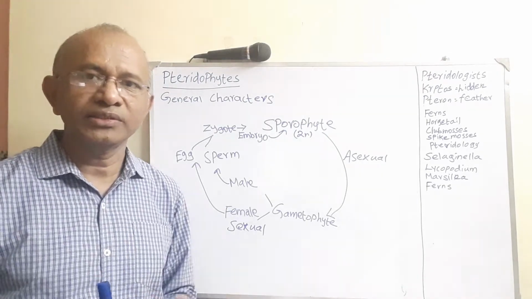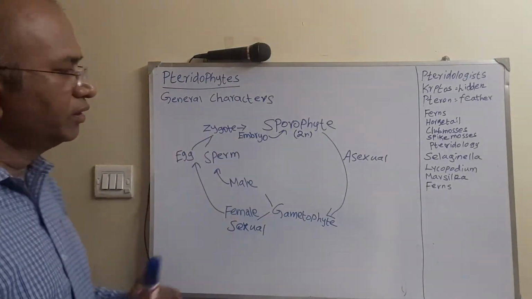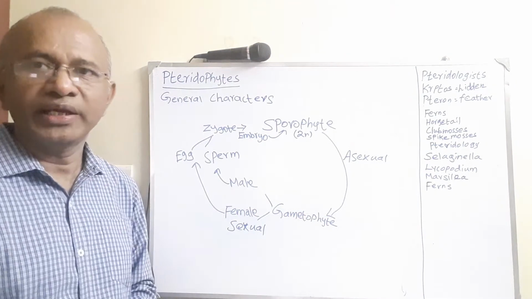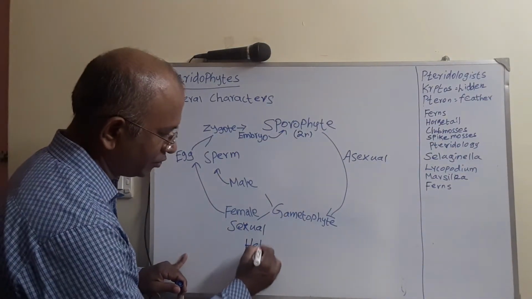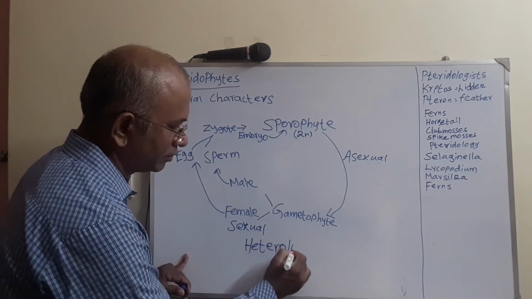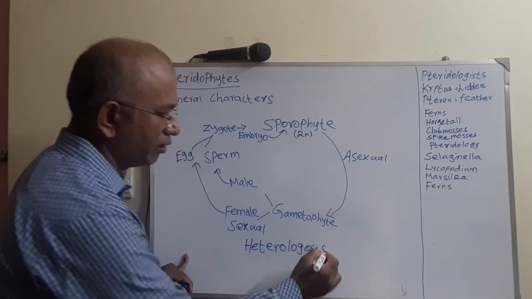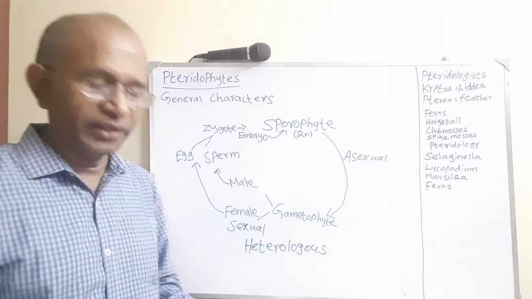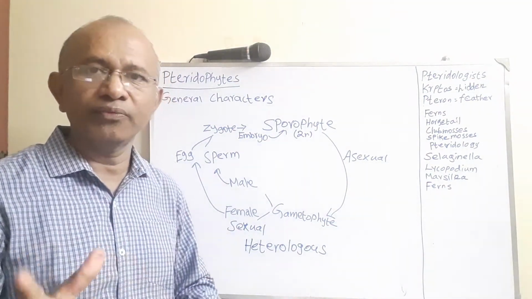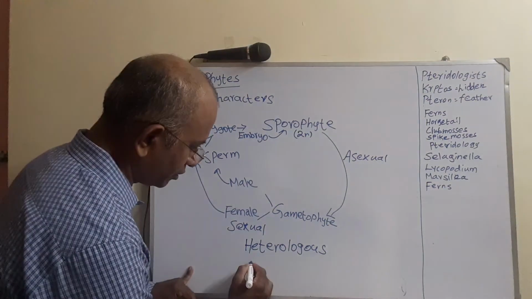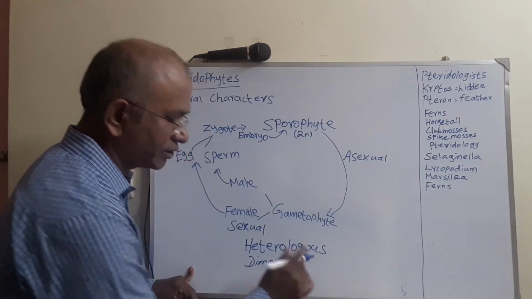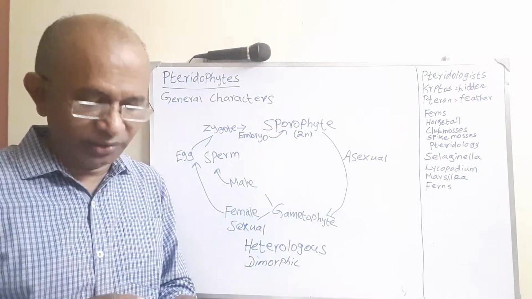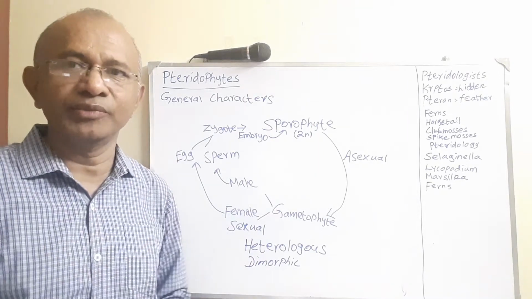Because of this, this type of life cycle is known as what? The heterologous type of life cycle, or we can call it dimorphic. Di means two, morphic means the external morphology. Both are different. The sporophyte is different from the gametophyte.